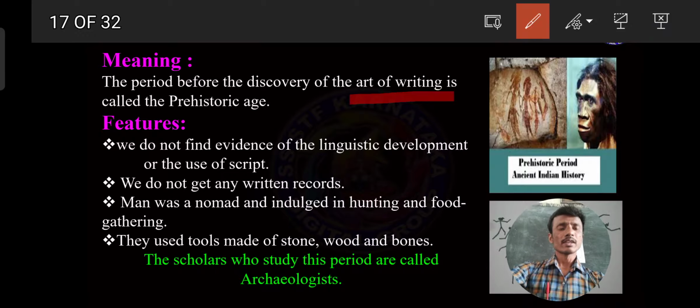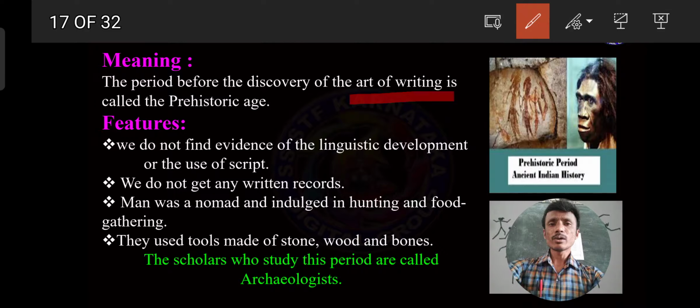We have gathered information about some dynasties because written literature and written documents are there. But before the civilizations came into existence, what happened? At that time we should consider the prehistoric age. At that time there were no written documents, only oral literature. The art of writing was not available, and there are no literary sources about that time. So we consider it the prehistoric period.